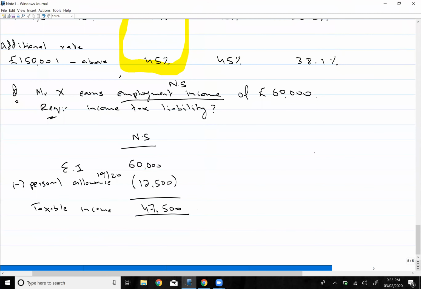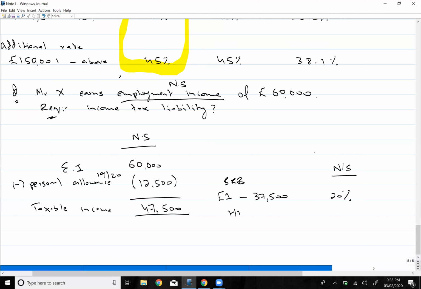So let us compute the tax liability. Now let me write down the bands again over here. Basic rate band starts from £1 till 37,500, and for non-saving the tax rate is 20%.